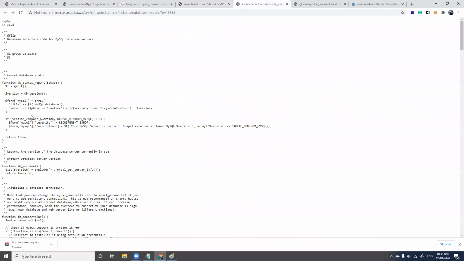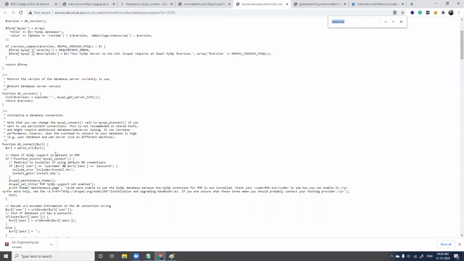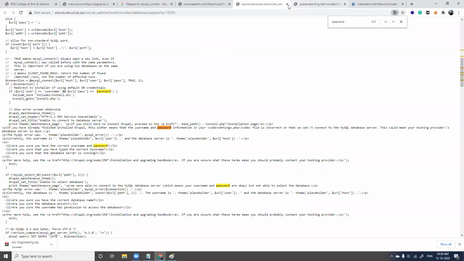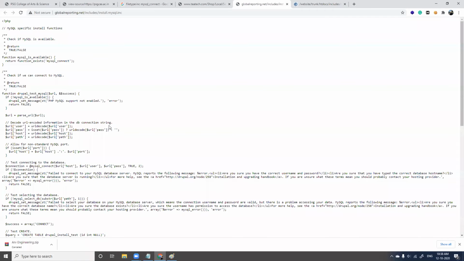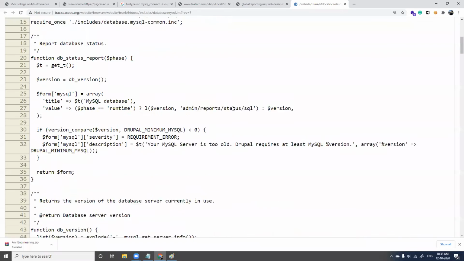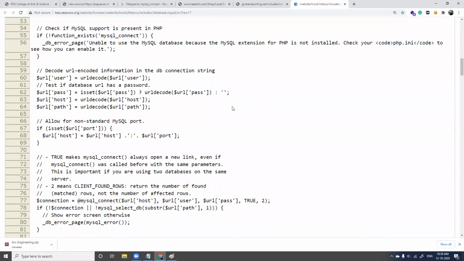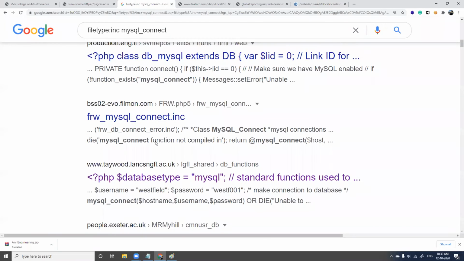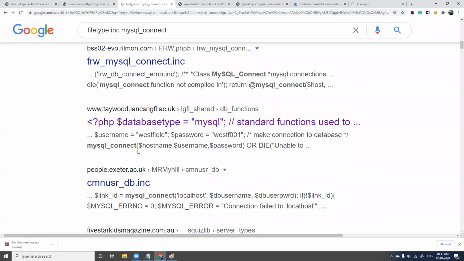Fine. And this, we'll search for password. I don't think we have it in this. We'll close this. Global reporting. Password. Nope, we don't have it in this. This password. Nope. Okay, we'll go on. We'll go for this.